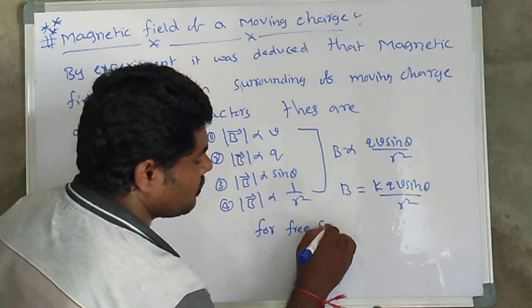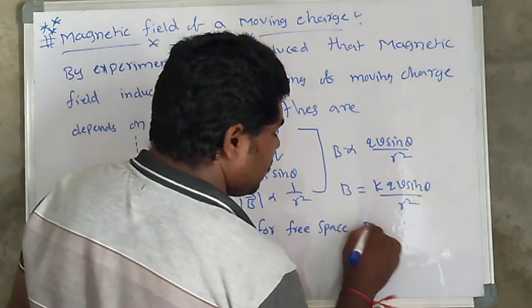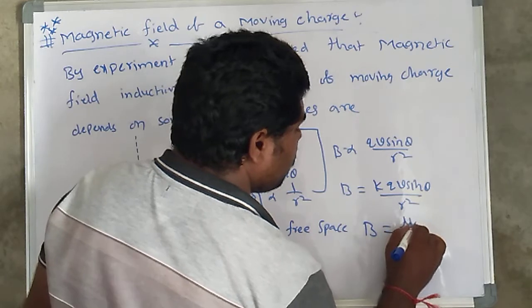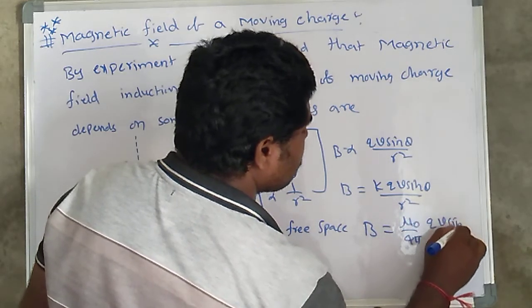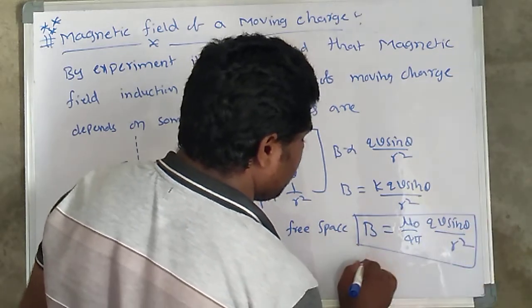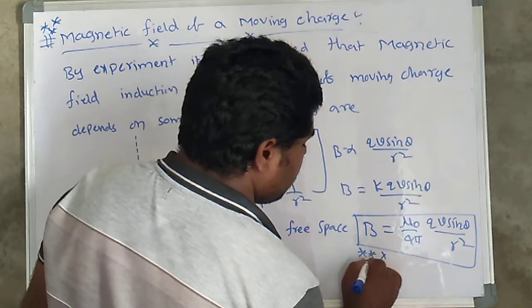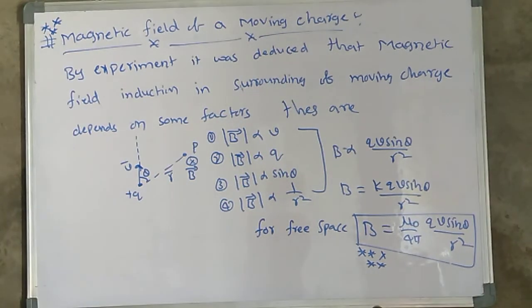So for free space, the magnetic field B is equal to mu naught by 4 pi, Q into V into sin theta divided by R square. This formula is very important. Based on this one, they will ask numerical problems. Here mu naught is nothing but the magnetic permeability of free space.